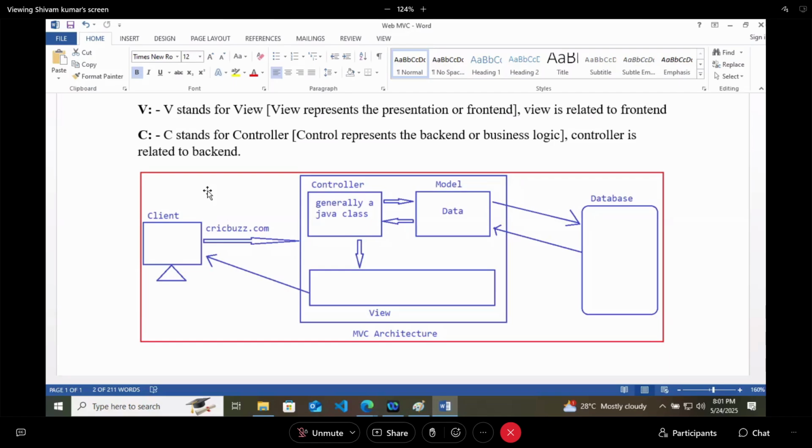We are just going to create a simple login sign up application using Spring, and in that we will do the validation also.